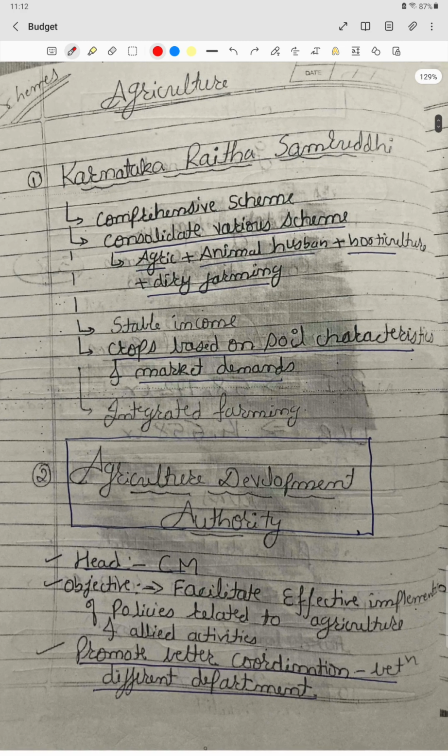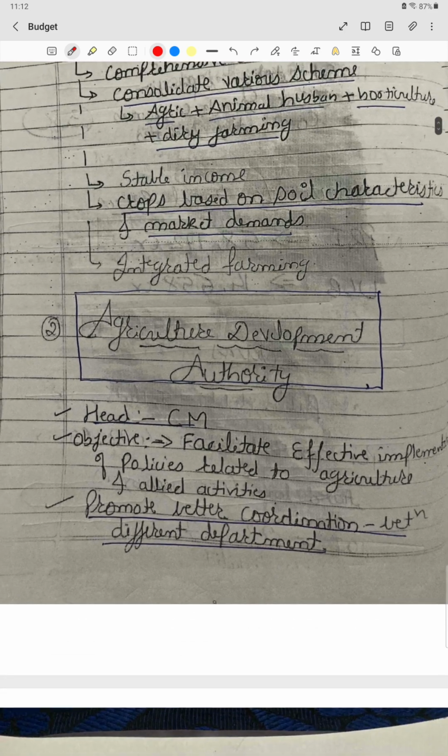Karnataka Raita Samriddhi Yojana. From the name only, it is very clear it is associated with the overall development of the farm sector. It is basically a consolidation of the various schemes related to agriculture, animal husbandry, horticulture, and dairy farming. So it is basically a conglomeration of the various schemes.